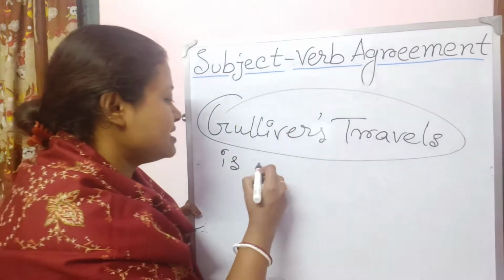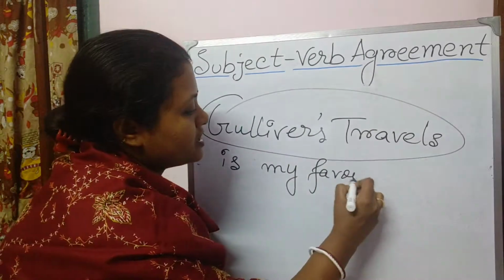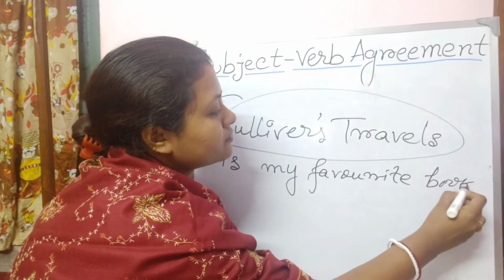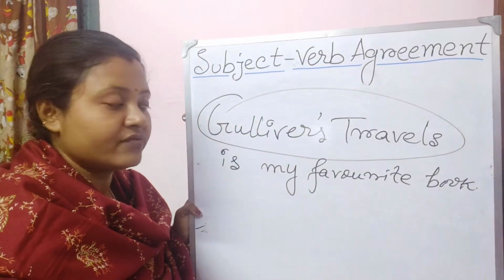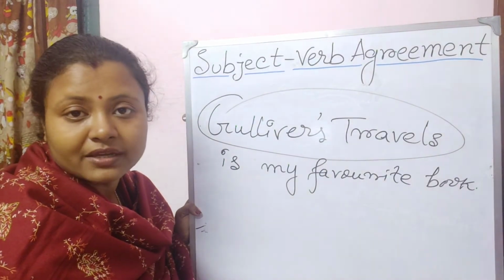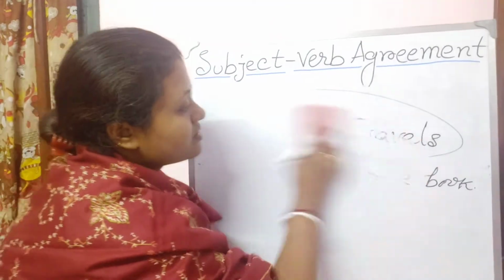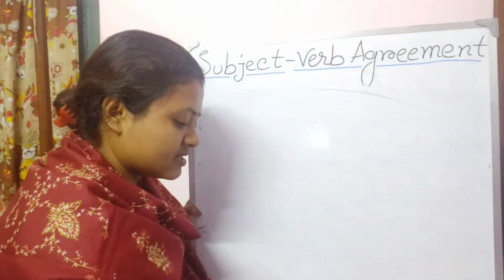Gulliver's Travels is my favorite book. The United States has a big navy. Has a big navy, not have a big navy. Okay. So in this way you can write this kind of sentences.